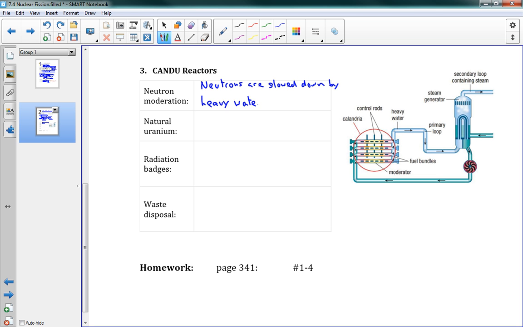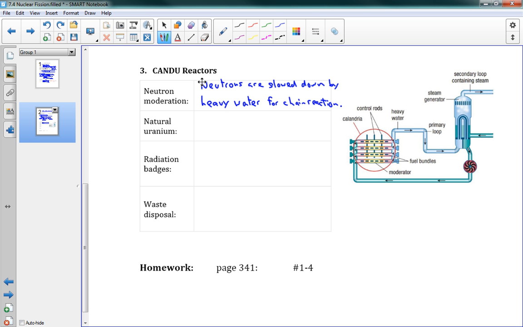So they're slowed down by heavy water for the chain reaction, because the slower those neutrons go, the more likely they are to smack into the uranium and cause a chain reaction. So they need to be slowed down. And that's one of the special things about the Candu reactors that other reactors don't do.